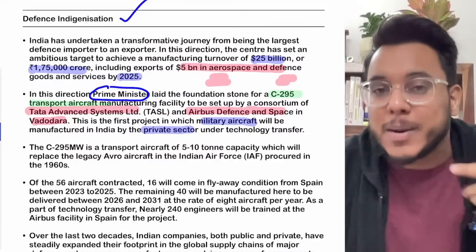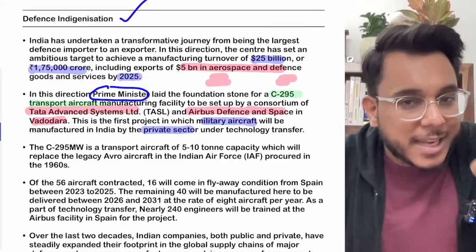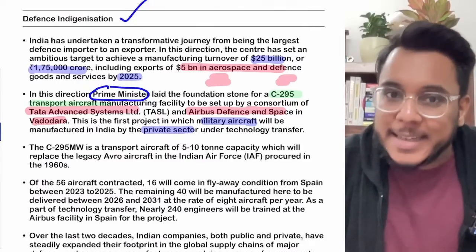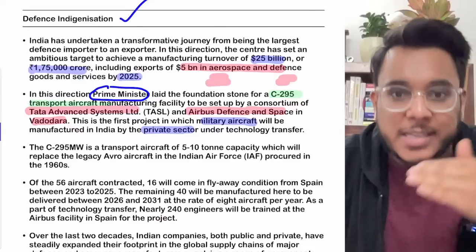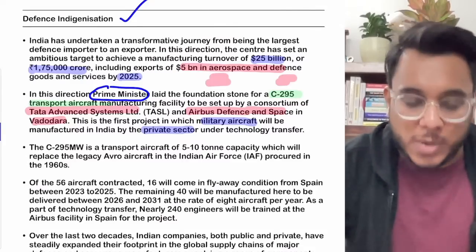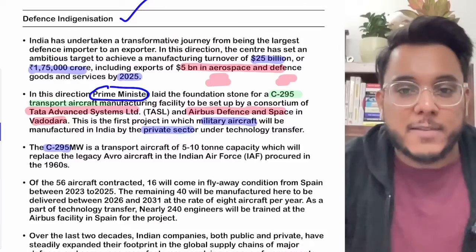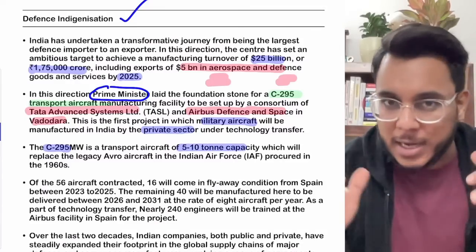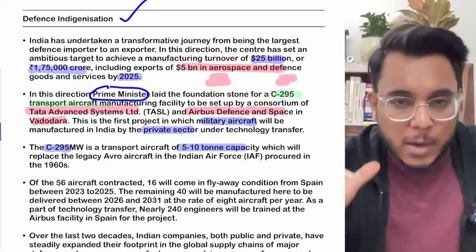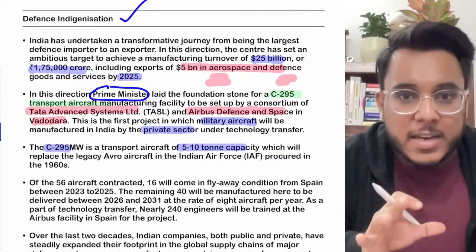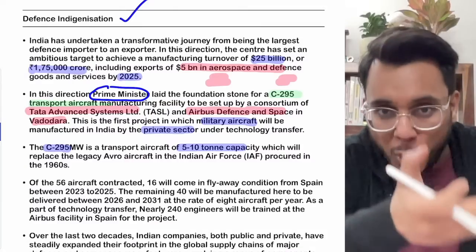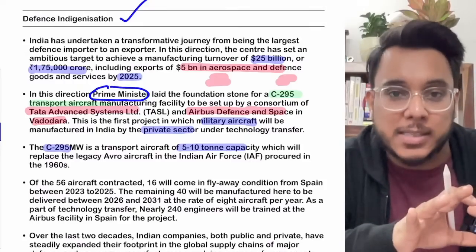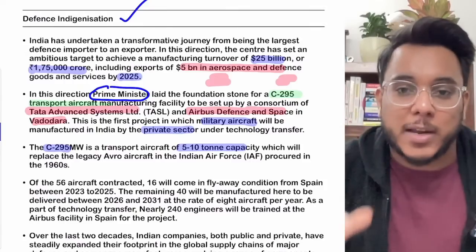And secondly, in this project, there will be a distinct technology transfer. Airbus will be training the Indian engineers so that they can manufacture these aircraft later also. Now when we talk about this C-295 transport aircraft, it will be a 5 to 10 tonne capacity aircraft. It means it will not be a very big aircraft. It will be a relatively smaller size aircraft which can provide assistance and logistic support in areas which are not accessible by land, and big aircraft also cannot go there.